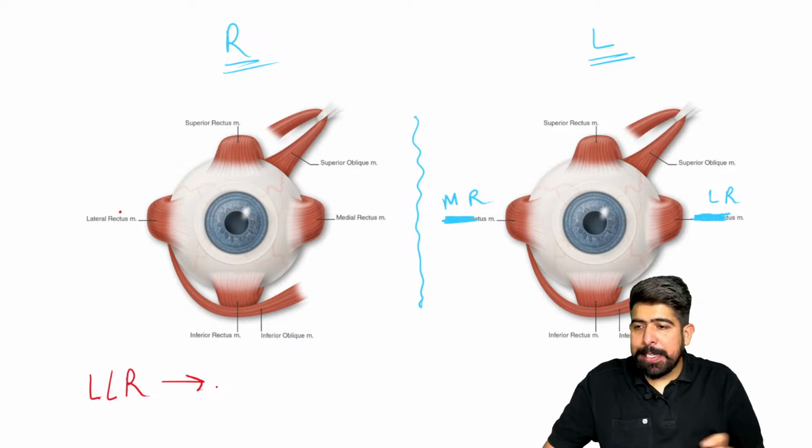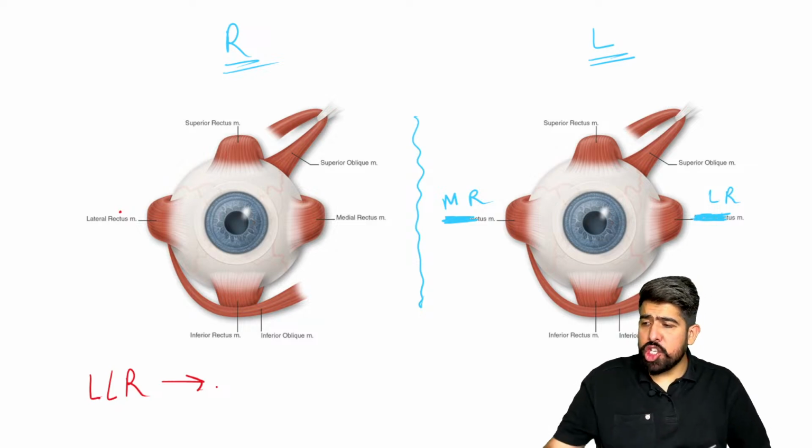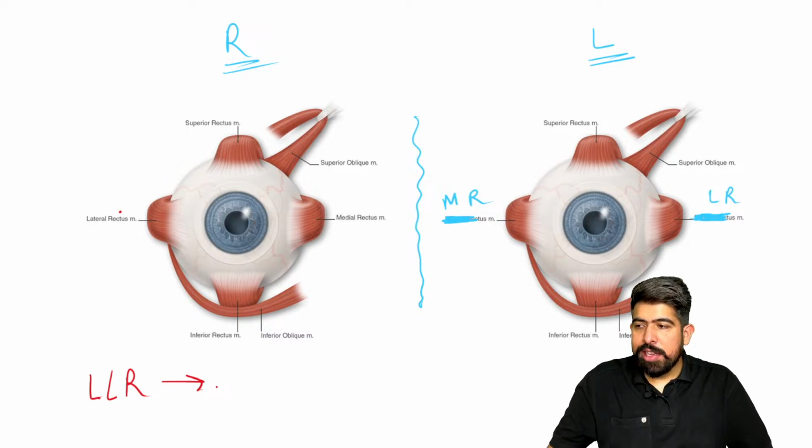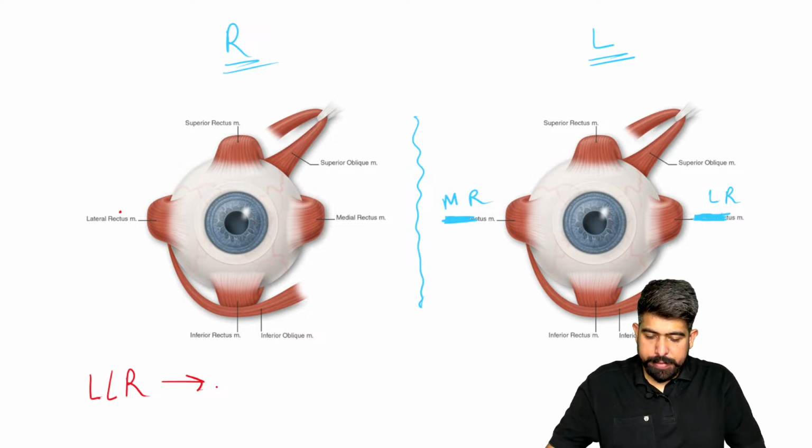What will be the muscle? The yoke muscle of your left lateral rectus. Which muscle? Try to answer, guys. I'm waiting for your answers.